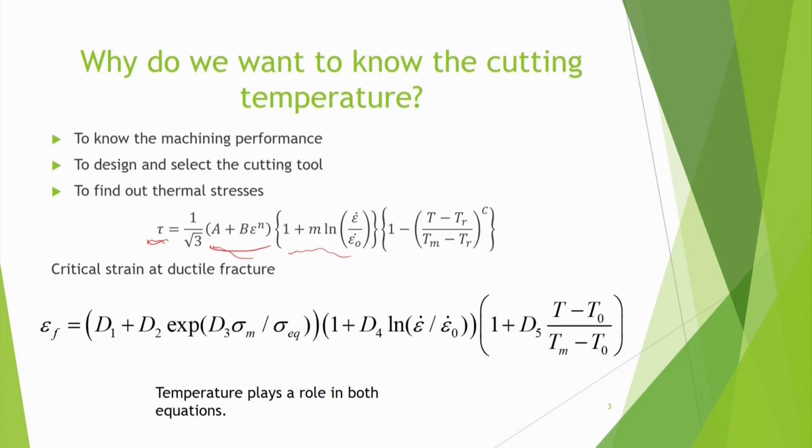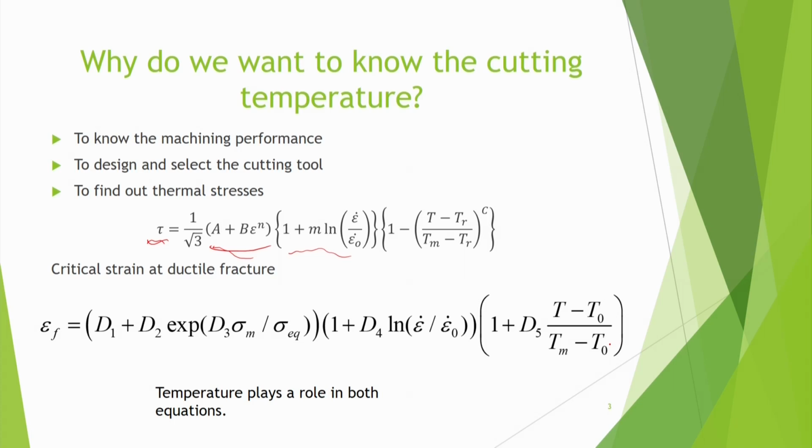In that case, there is one critical strain, that is epsilon f, and d1, d2 etc. are constant parameters, and this sigma m is the mean stress, sigma eq is the equivalent stress, and this is 1 plus d4 ln epsilon dot star, and then it is T minus T0 divided by Tm minus T0.